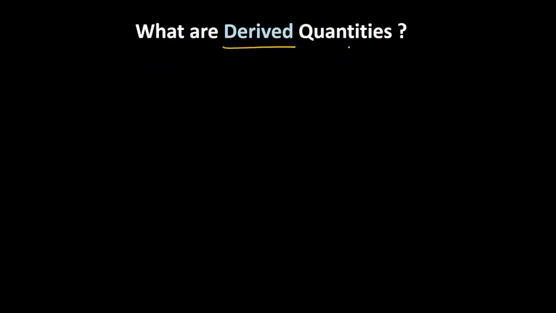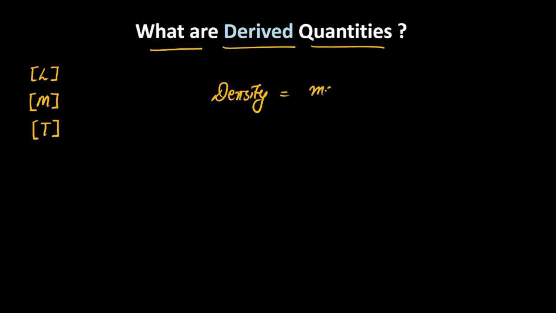Lastly, let's understand what is a dimensional formula of any physical quantity. For a fundamental physical quantity, for example length, it can be just written as L in a square bracket. For mass, it can be just represented as capital M with a square bracket. And for time, we can just write T with a square bracket. For example, if you are interested to find the dimensional formula for density, now, density is mass per unit volume. Mass is represented in kilograms and the volume is in meter cube.